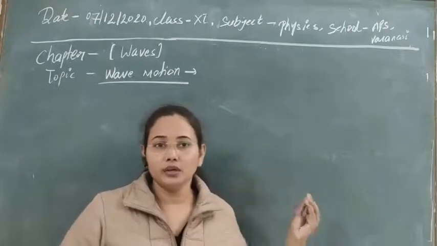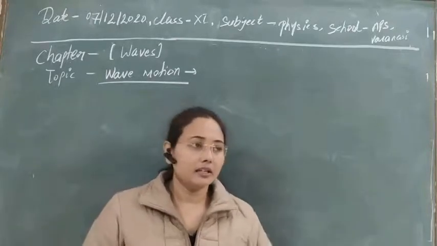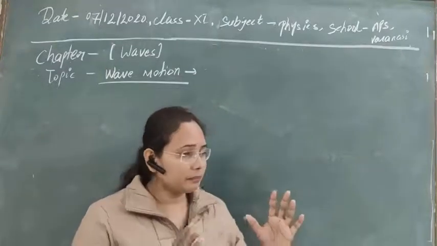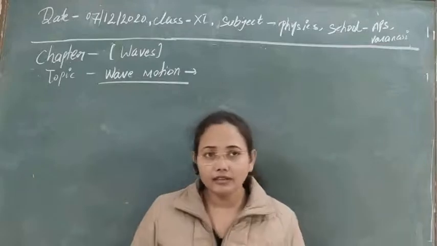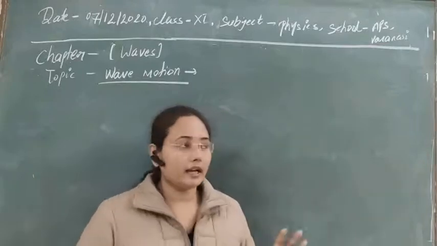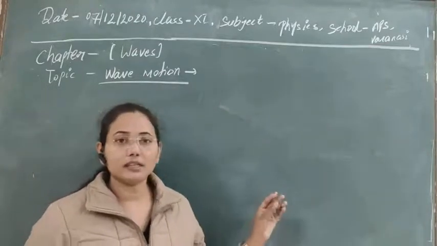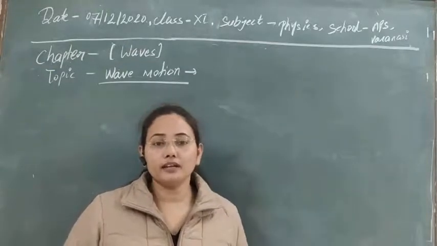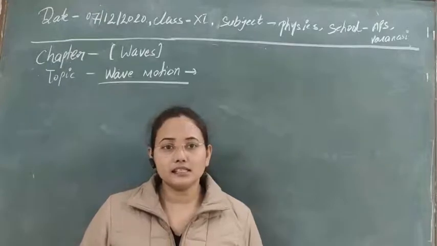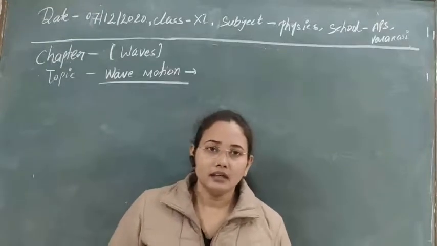But here, as the number of particles executing simple harmonic motion constitute the wave, obviously the acceleration of the particle will also be different. So on which factor it is dependent, let's see that here also.